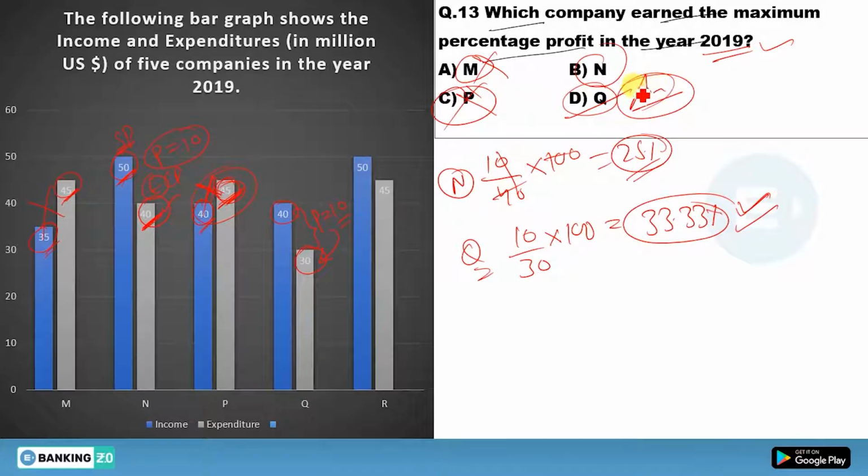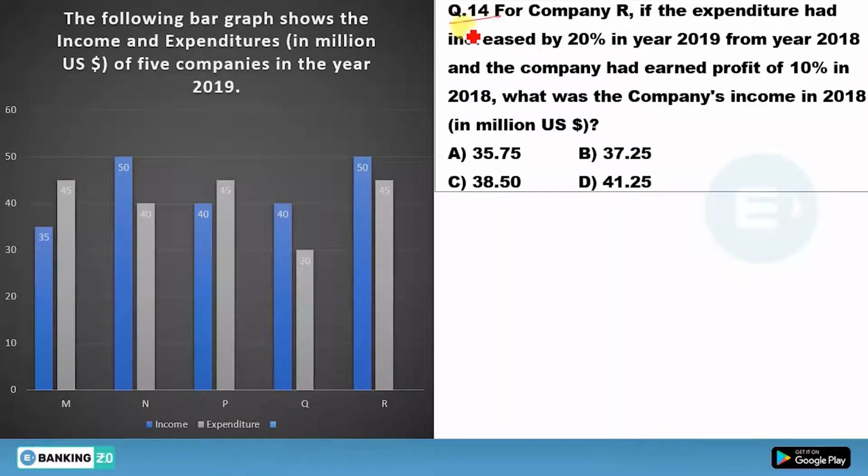I hope this concept is clear to you. Done? Okay, now move to the next one. Question number 14. If you have any doubt, please ask it in the comment box. I'll try to answer it in your comment. Now the next question: for company R, if the expenditure had increased by 20% in the year 2019 from the year 2018, the company had earned a profit of 10% in 2018. What was the company's income in 2018?